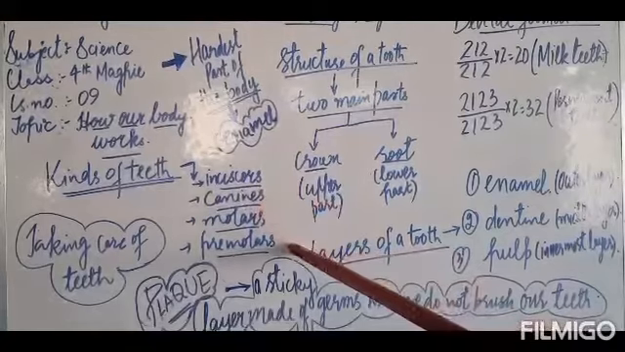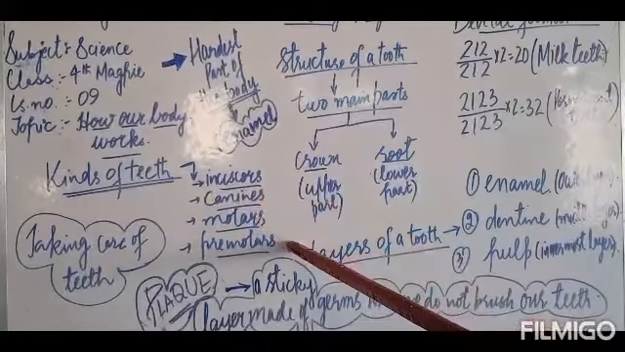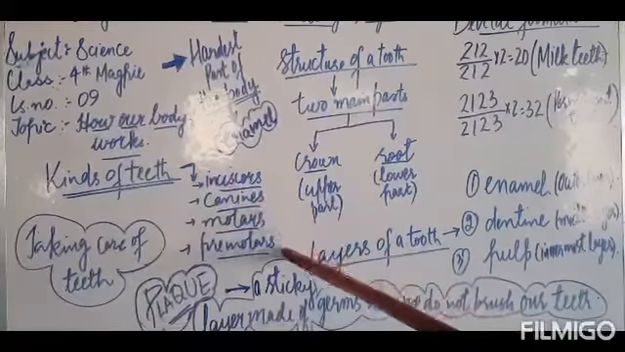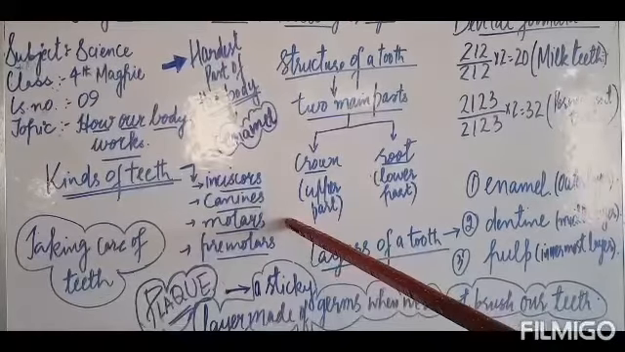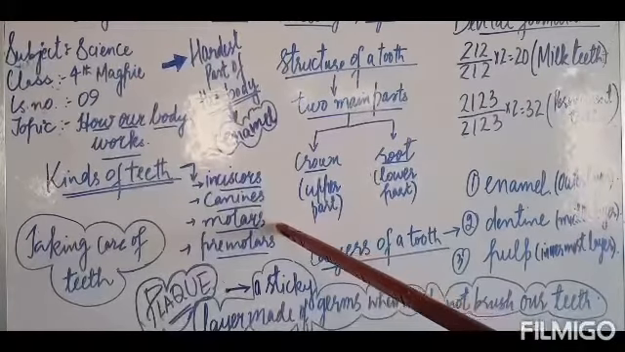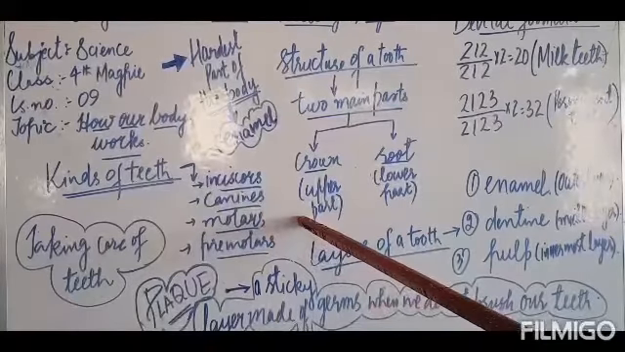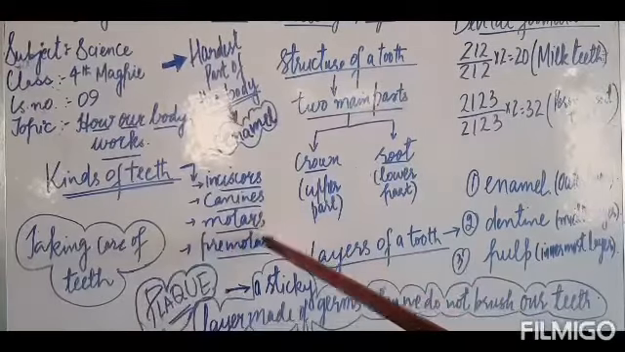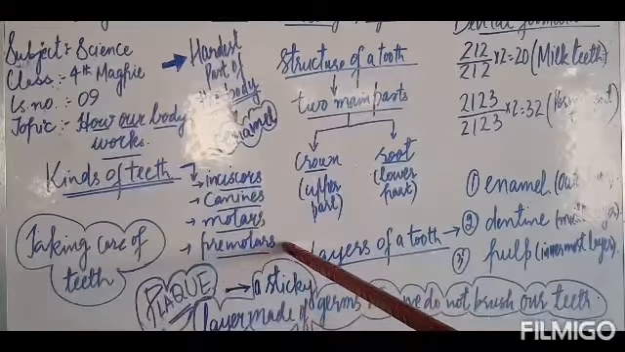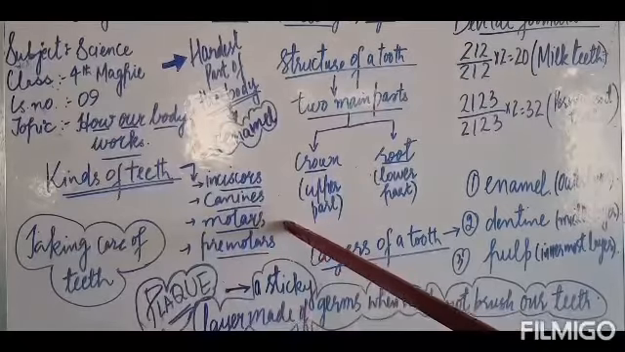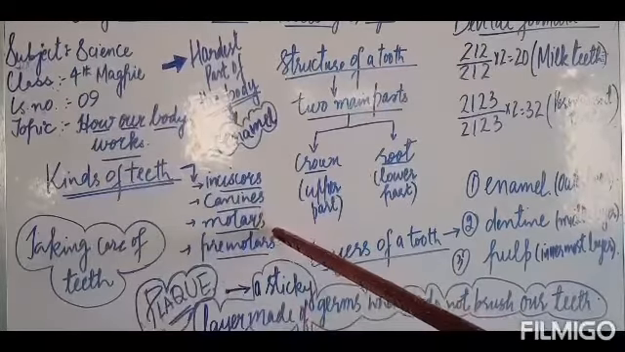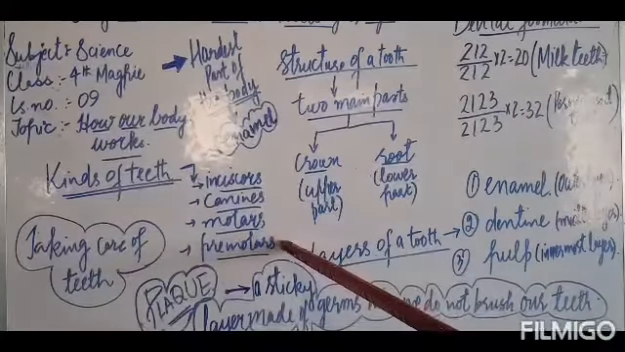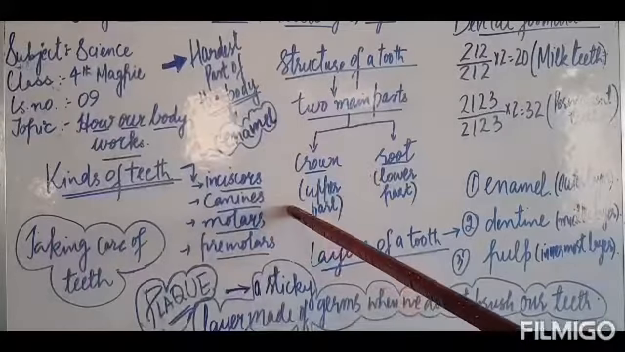Now, molars and premolars. Molars and premolars are present at the back of the mouth and are wide and flat. Premolars help us to cut and grind the food. Molars help us to crush and grind the food. We have 4 premolars and 6 molars in each jaw.